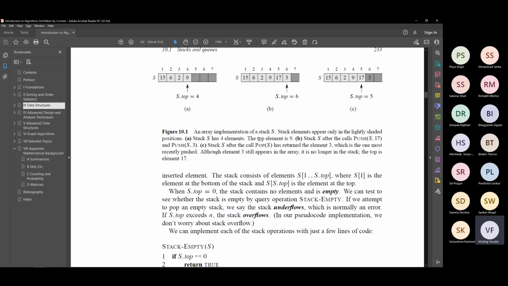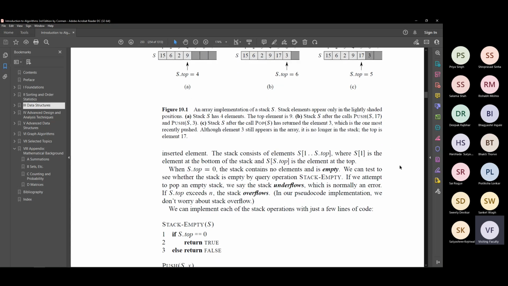That is the idea. As you see, when we had to insert, we had to say what value we had to insert. So that's why push into the stack S the value 17. 17 gets inserted. But when you want to remove, you don't have a choice. You just say pop S, it will pop out the topmost element. That's all. So once again, push and insert, I will use interchangeably. Pop, delete, remove, I will use interchangeably. You should understand what it means.